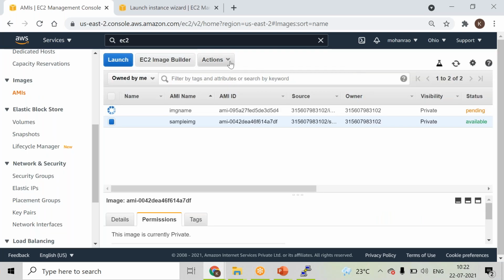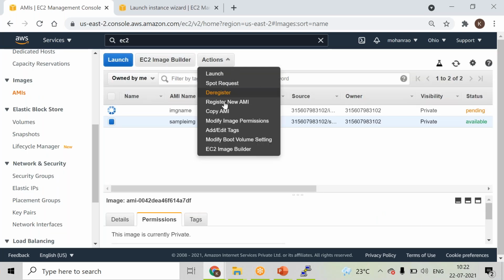Alane ikkada nunchi meeku kotta AMI register cheyalanna option untundi. So deregister is nothing but removing the instance or removing this customized image from your environment, right?